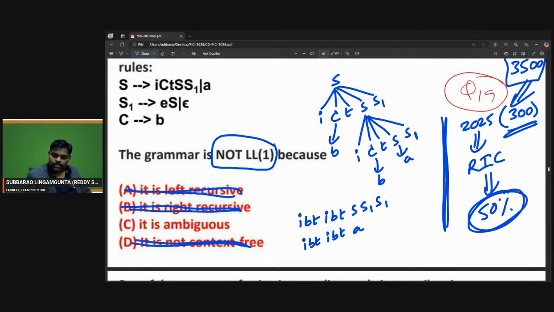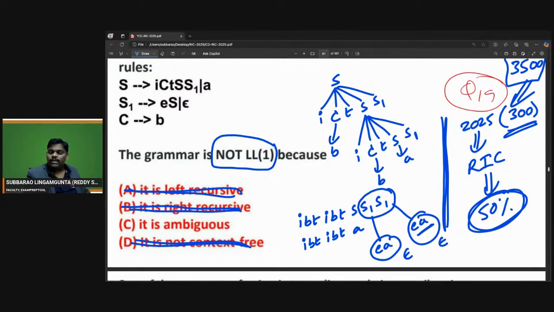From the S1, S1, I want EA. How? I can get EA from here, and I can get EA from here also. Suppose if you keep this one as epsilon, EA will come from here.